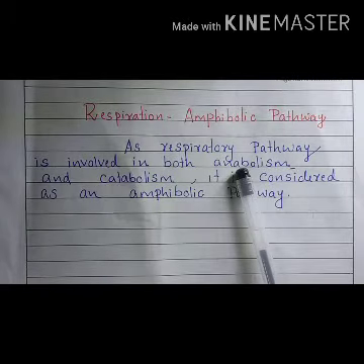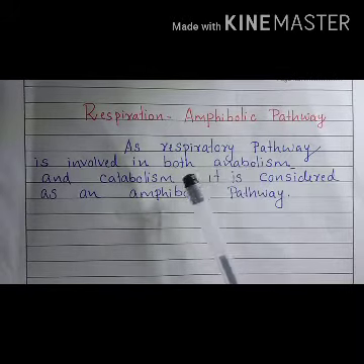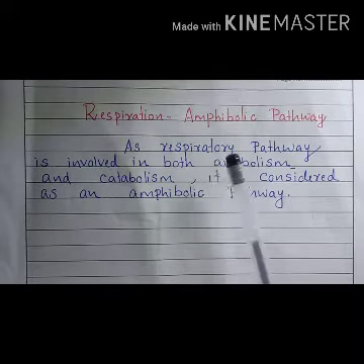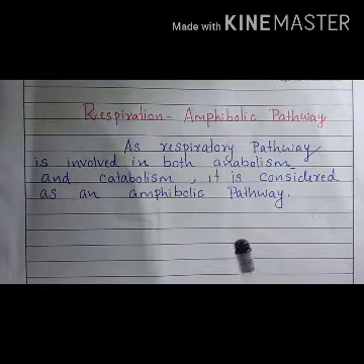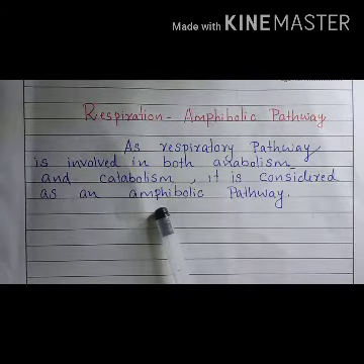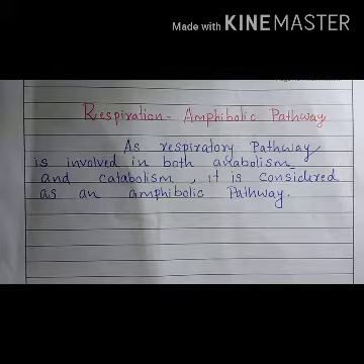What do you mean by anabolism? Anabolism is the process of formation of a compound, and the breakdown of a compound is called catabolism. So when we observe the respiratory pathway, we can see the breakdown of compounds as well as the synthesis of compounds. So anabolism and catabolism are present in the respiratory pathway. So this pathway is considered an amphibolic pathway.